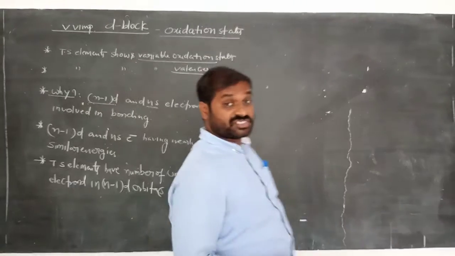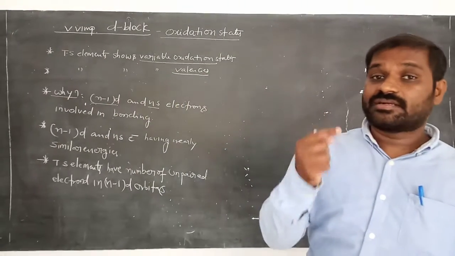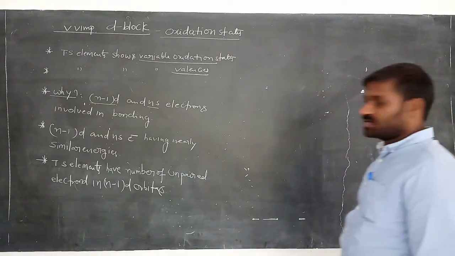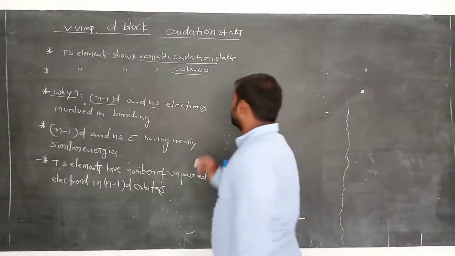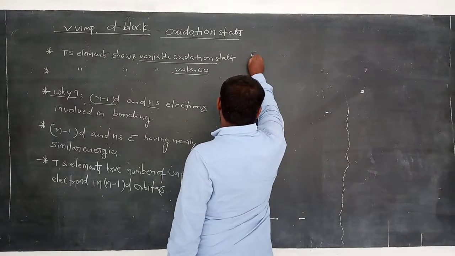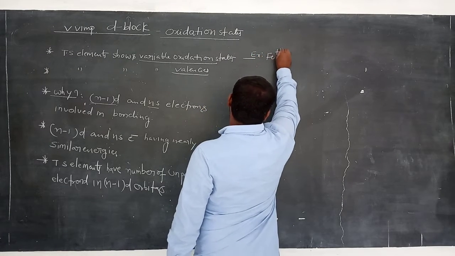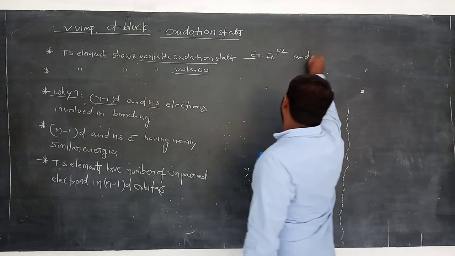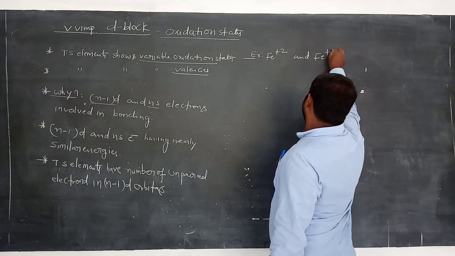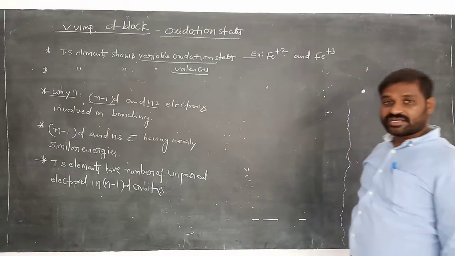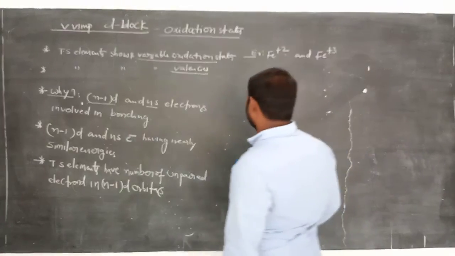So most of the transition elements have unpaired electrons, that means single electrons in d orbitals. That is one of the reasons to show variable oxidation state. For example, iron can show +2 and also +3 oxidation state. That is the variable oxidation state of iron here. Okay, remember this.